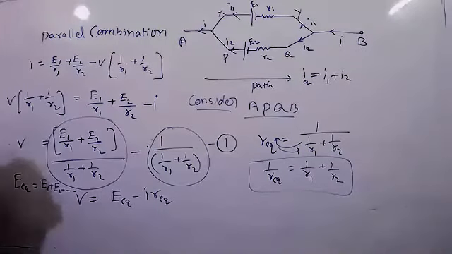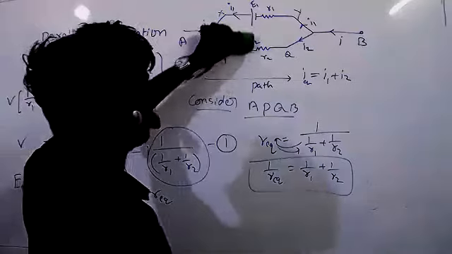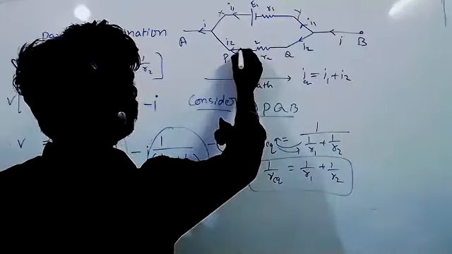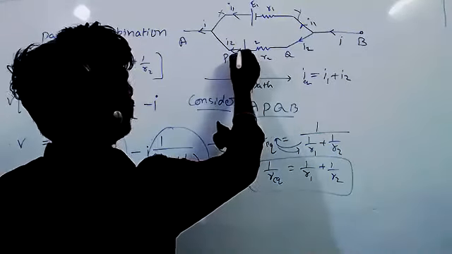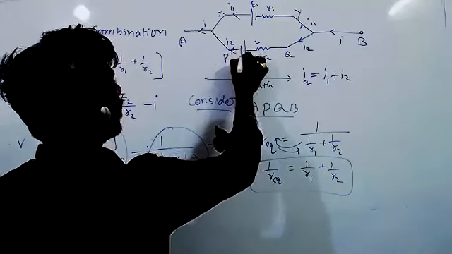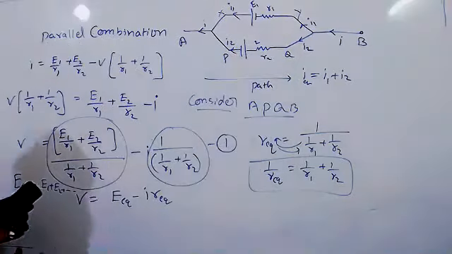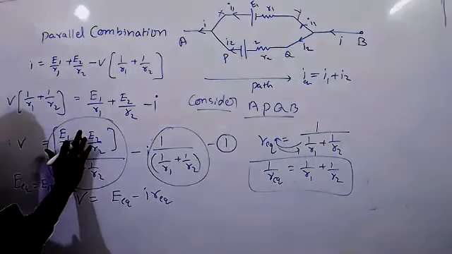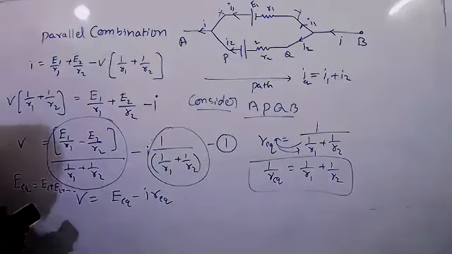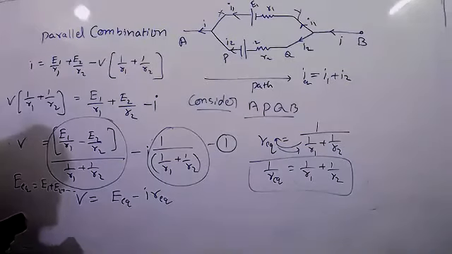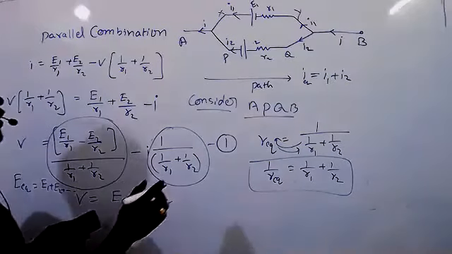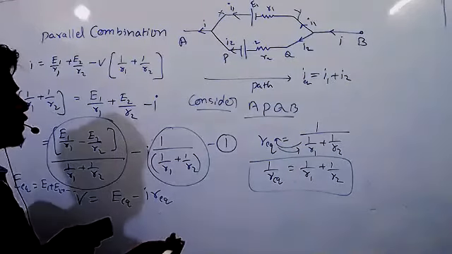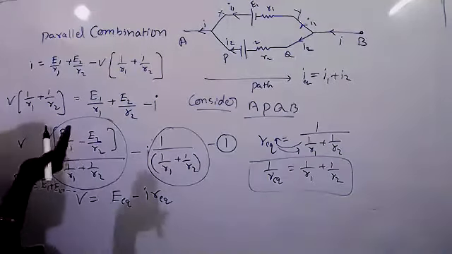But here you should remember that when they are connected in parallel, suppose any of the cells is reversed, then what will happen? Suppose I reverse this second cell. Now tell me, if I reverse this cell, what will happen? So there will be a minus sign between those two terms here, right? Yes, sir. Remaining everything is same, right? Yes, sir. So remember like that. If you connect in reverse, then you will get negative value. That's all.